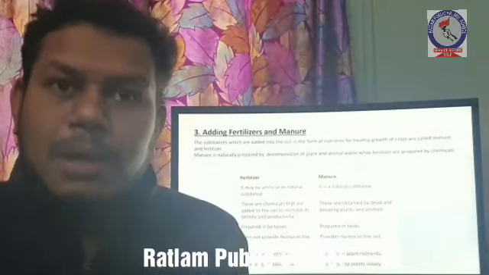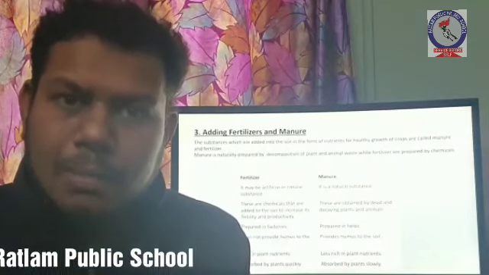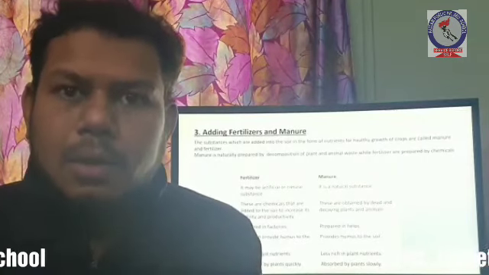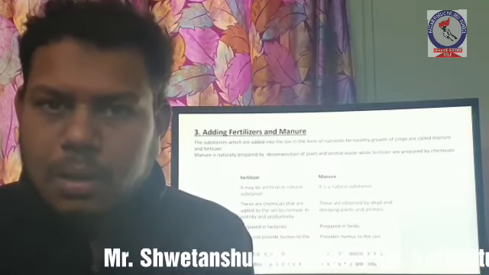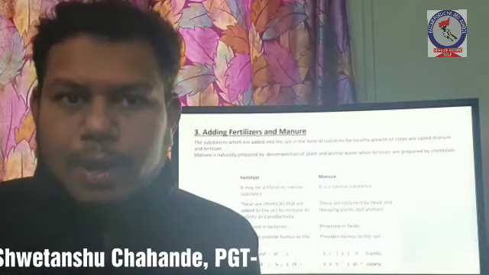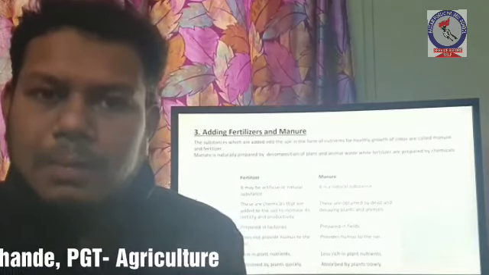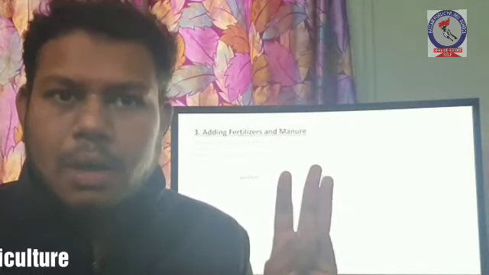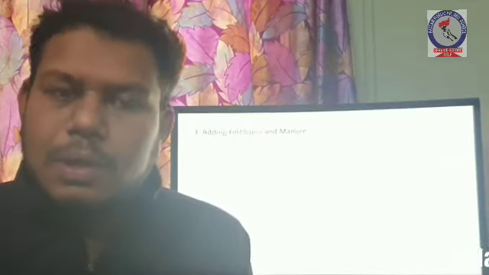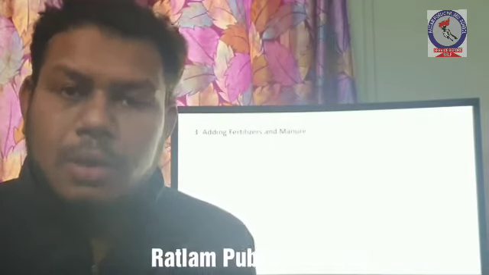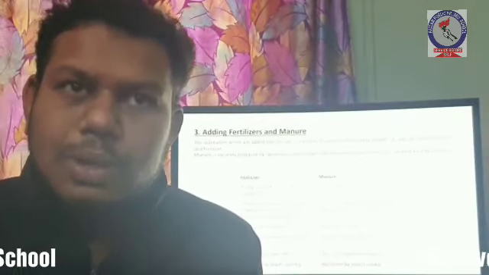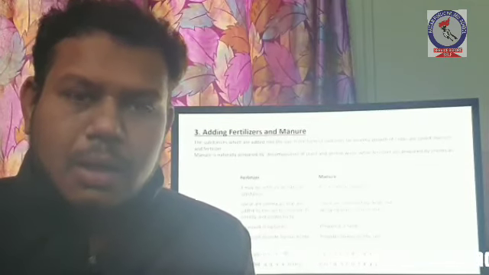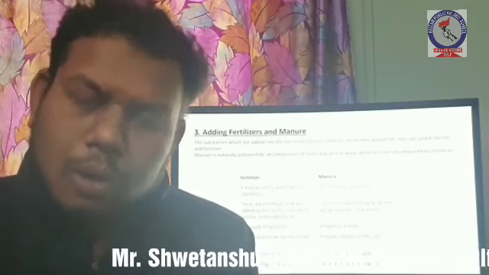Manure is prepared by decomposition of animal waste and plant waste. It contains all the nutrients required by the plants, but it acts very slowly on the crops. But fertilizers are made by chemicals and they are rich in potassium, nitrogen and phosphorus. These are the 3 nutrients. Fertilizer acts very fast on the crops, but it has a disadvantage. If we use excess of fertilizer, it can damage the crops or it can also cause water pollution.